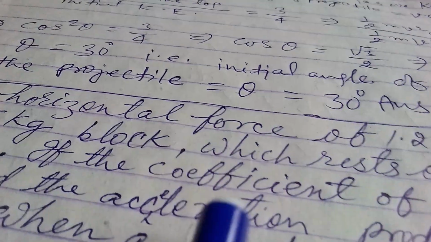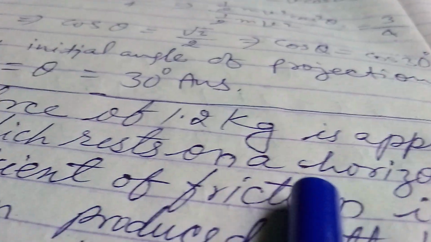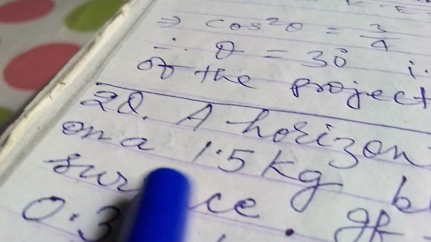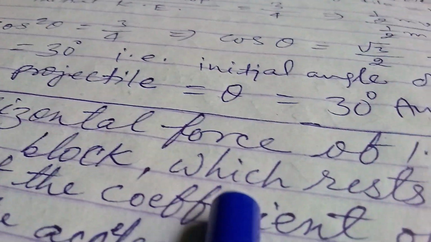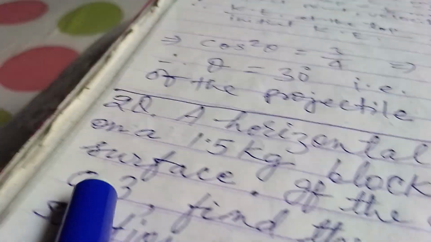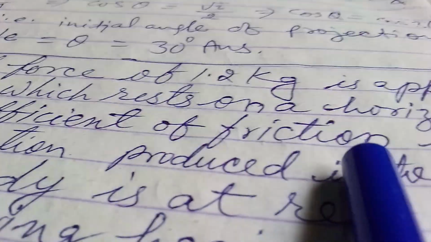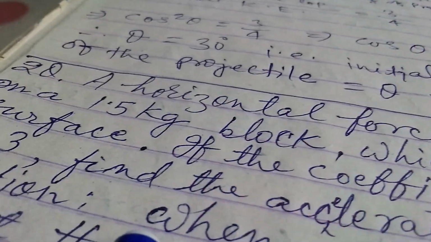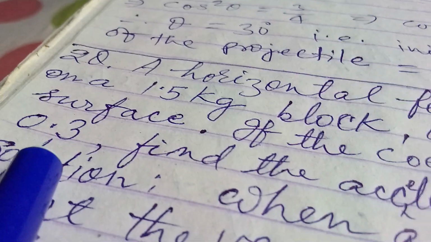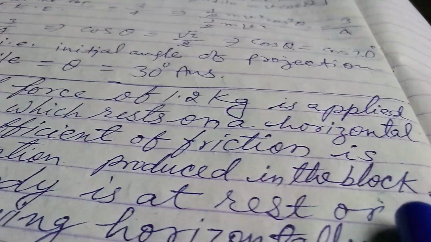Now the second question is, a horizontal force of 1.2 kilogram is applied on a 1.5 kg block which rests on a horizontal surface. If the coefficient of friction is 0.3, find the acceleration produced in the block.